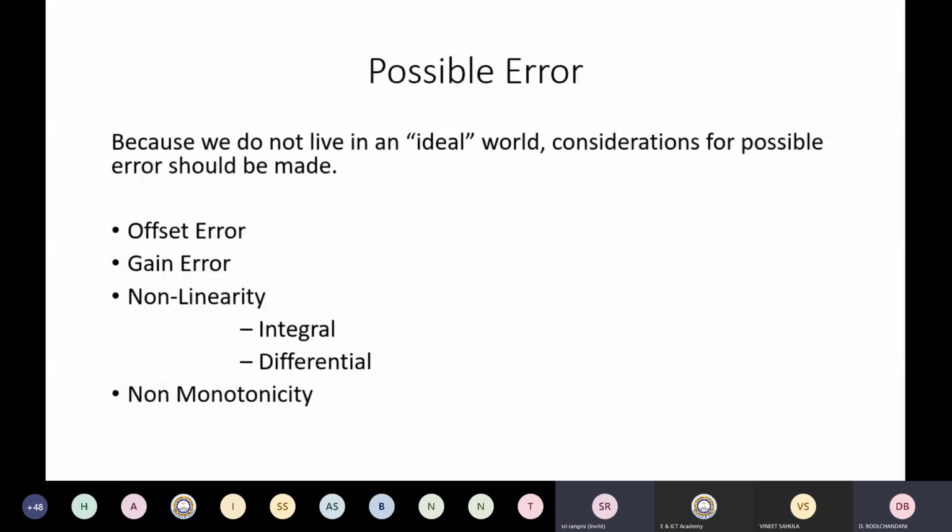What are the possible errors? Because we do not live in an ideal world, possible errors should be considered. So we'll see what the possible errors in a digital to analog converter are. One is the offset error, another is the gain error. Then you have the nonlinearity, and again you have two types of nonlinearity: integral nonlinearity and differential nonlinearity, and the non-monotonicity. So what is this offset error? What is this gain error? That is what we'll see.